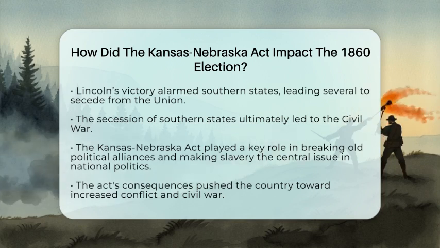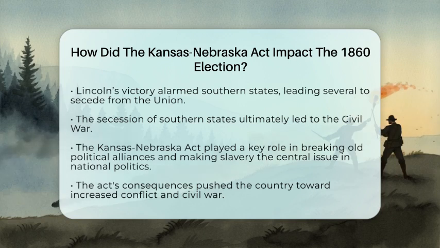So, the Kansas-Nebraska Act set the stage for the 1860 election by breaking apart the old political order. It made slavery the main issue and pushed the country toward conflict. The election outcome was a direct result of these tensions, and it pushed the nation closer to war.